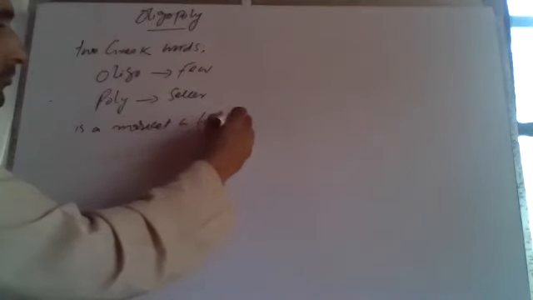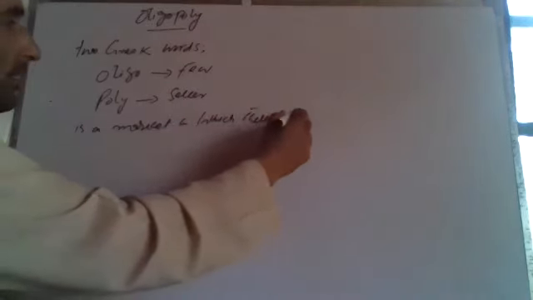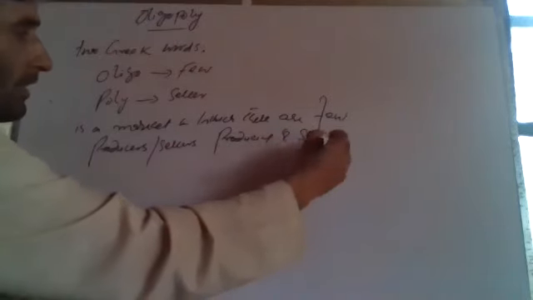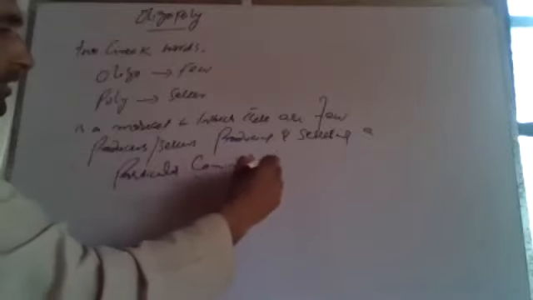Oligopoly is a market situation in which there are few producers or sellers producing and selling a particular commodity.